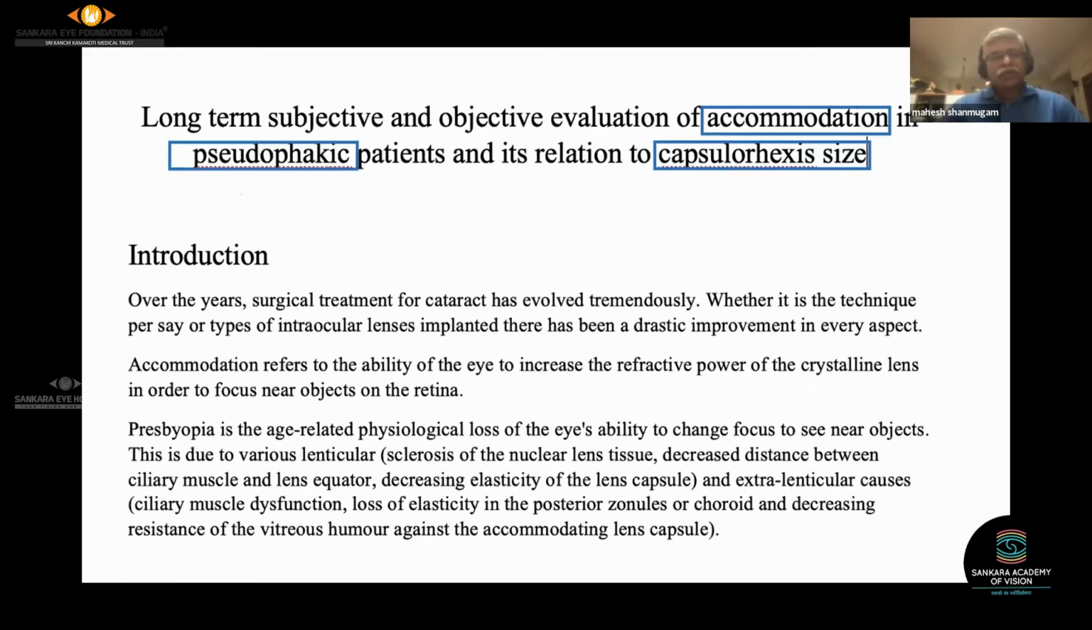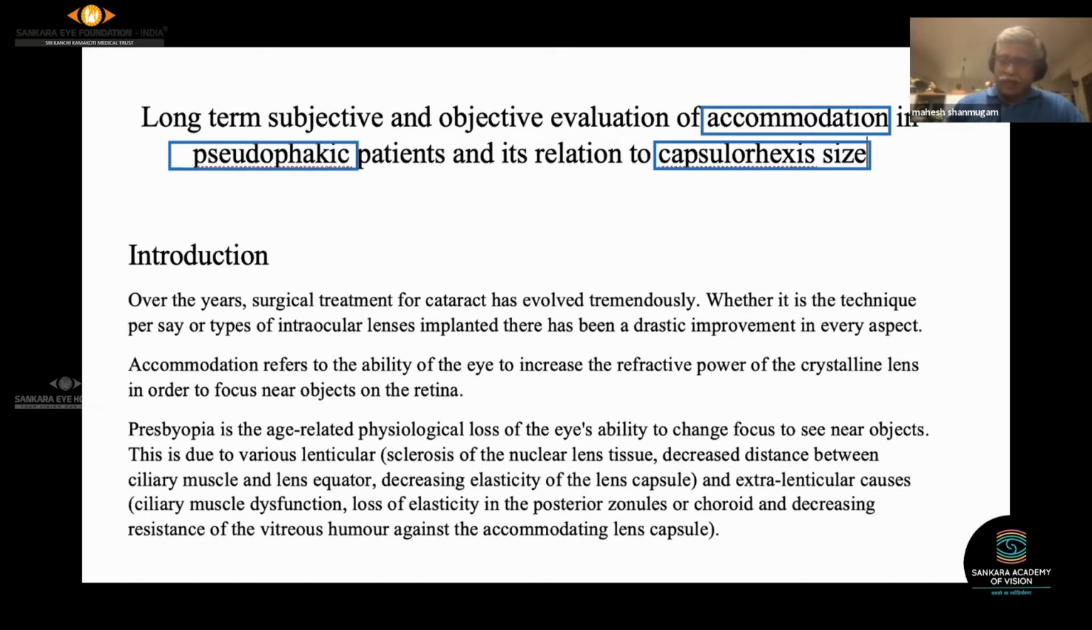So this is one of the papers which was given. It says: long-term subjective and objective evaluation of accommodation in pseudophakic patient and its relation to capsular exercise. If the authors of this paper were to go around looking for relevant literature, you have to pick out these words. These are what you call the keywords. We need not look for keywords listed in the manuscript. You can just look at the title and pick up the keywords.